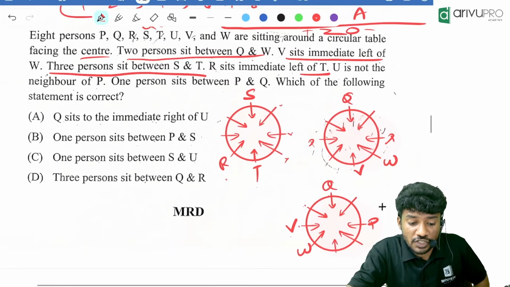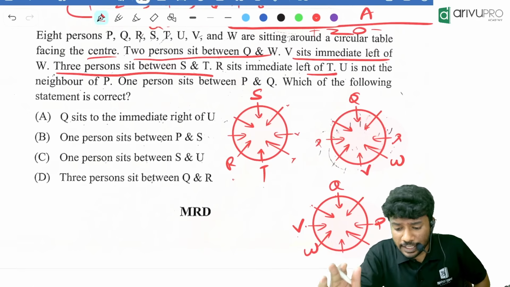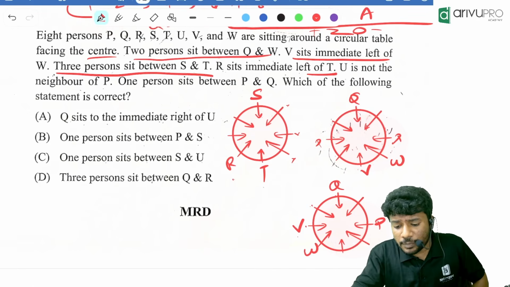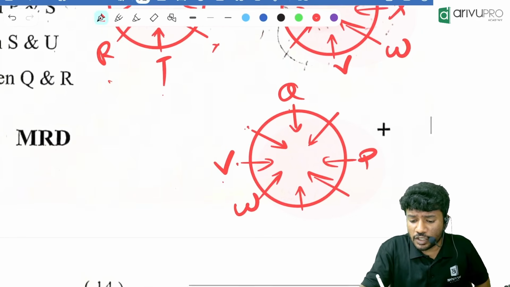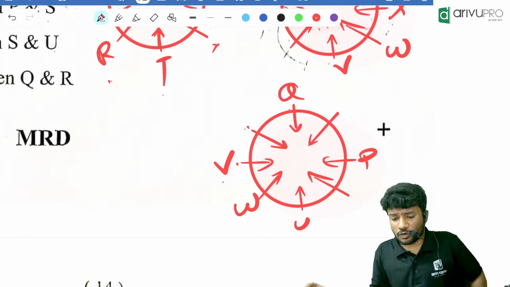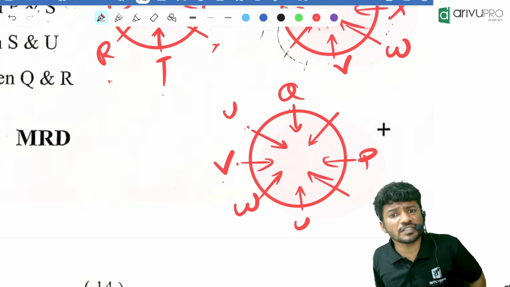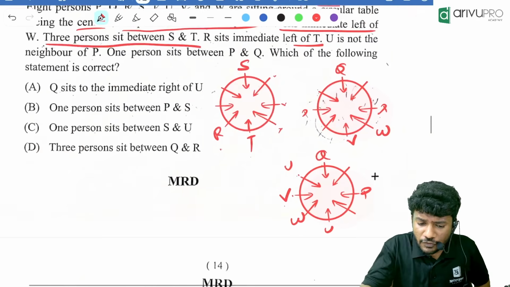But one condition is given. U is not a neighbor of P. Correct. If U is not a neighbor of P, where will be the position of U? U can be somewhere over here or somewhere over here. Likewise, randomly we can put the value of U.